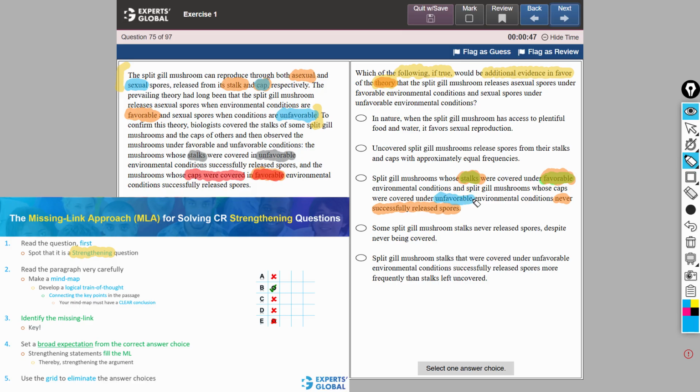Similarly, under unfavorable conditions, we know that caps lead to reproduction in a sexual way, but now if caps are covered and the reproduction does not happen, this would mean that under unfavorable conditions, stalks cannot reproduce, and once again, this theory would be very strongly strengthened. C is an absolutely correct answer choice. If you chose any other answer choice, the question you must ask is, why did you eliminate choice C?